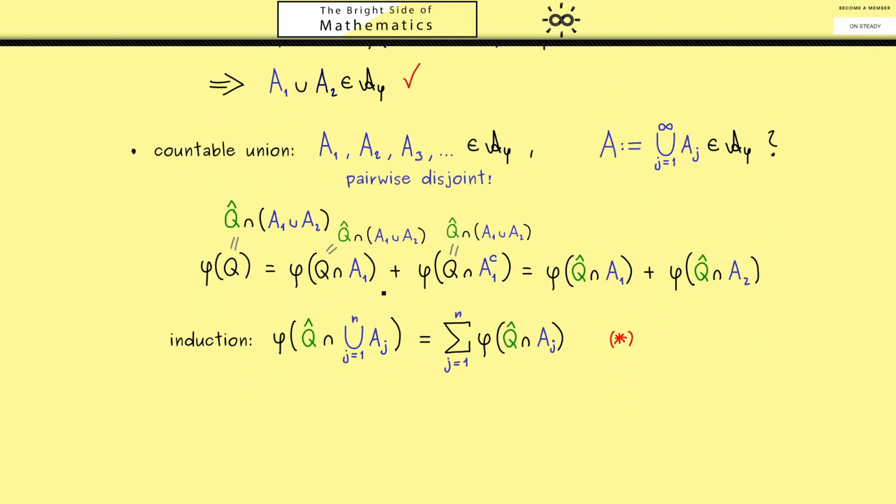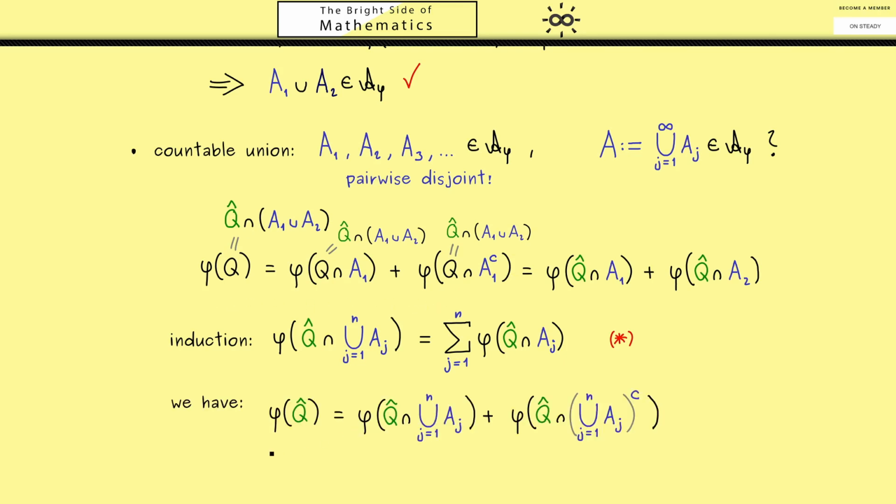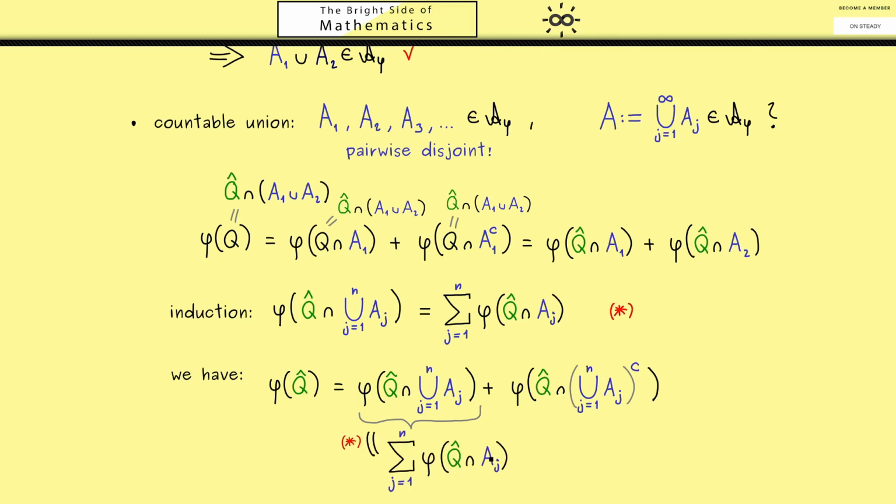Now let's go one step back and recall what we already know. Namely, we know that this union here is by our proof above also an element in A phi. So we don't have the infinite union yet in A phi, but we are getting closer. Because when we know that this is in A phi, we can use the property as always, the property for the outer measure. So this works as before, but now instead of Q we use Q hat, and instead of our A we have here the union of the Aj's. Now for the first part you should see we can use our star property to rewrite that as a sum. So you see, with each step we are getting closer and closer to the sigma additivity.